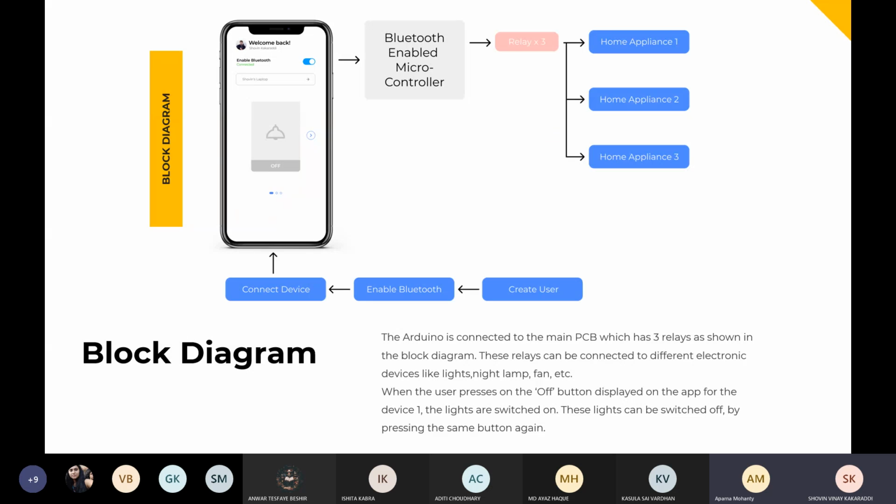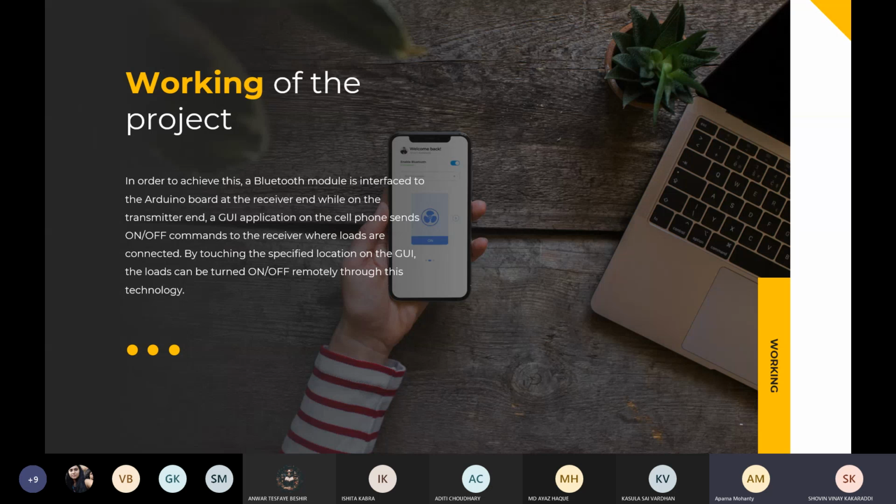And the relay will act like a switch. So if you have the lamp off, the circuit is going to be broken over there. We're going to make an app on Android and we're going to show you a hardware simulation of it. It's very simple. We're going to have only a few things in terms of UI: the on and off button for each device, and adding a device. And we'll be able to connect the Bluetooth.